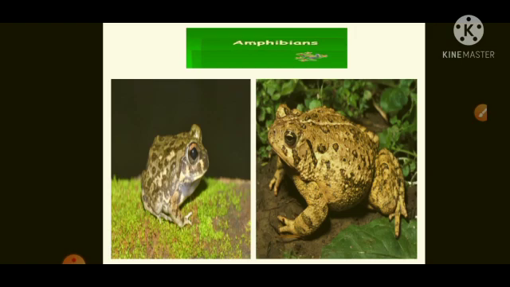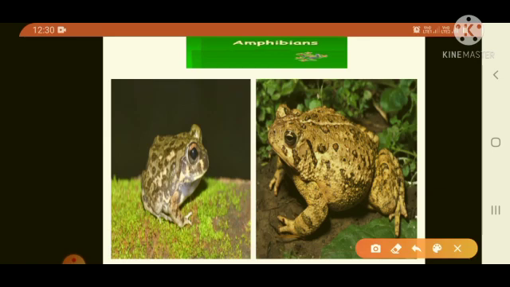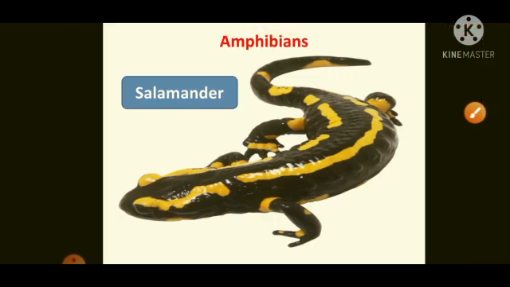For example, you can see here in the picture frog, toad are amphibians. Okay. Next is salamander. Amphibians have lungs to breathe on land, while in water they breathe through their moist skin. They have legs which help them to move on land and webbed feet to swim in water.